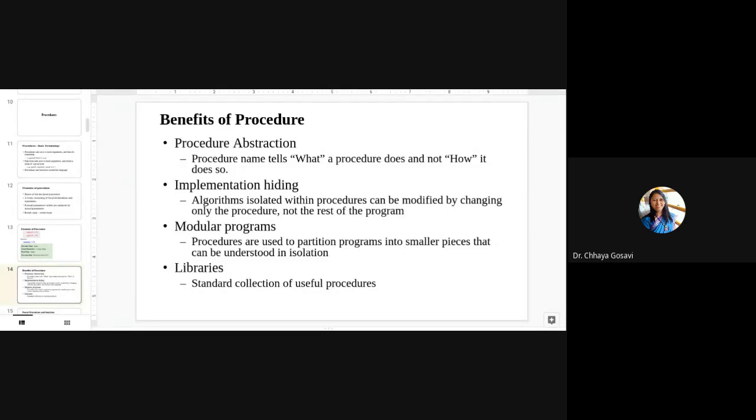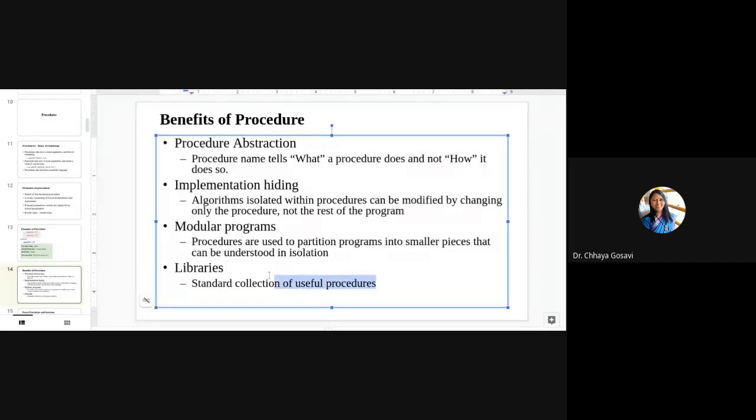Algorithm is isolated within procedure, can be modified by changing only the procedure and not the rest of the program. Modular programs: yes, you can divide programs into different procedures, and different groups can work on those particular procedures, and then you can merge it. Procedures are used to partition a program into smaller pieces that can be understood in isolation. Only that part you can test, check for errors and input output, and then you can add it. You can merge all your functions into libraries. A standard collection of useful procedures can be converted into libraries.